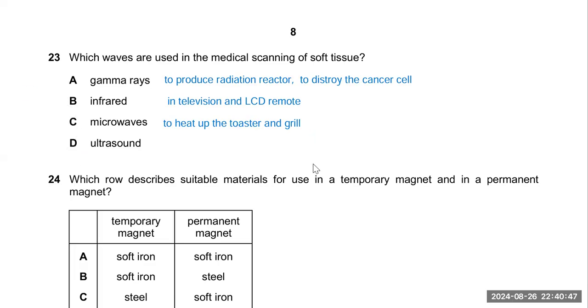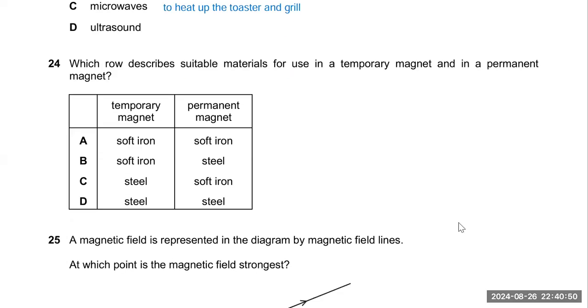Okay, next is, which row describes suitable material for use in temporary magnet and permanent magnet. For temporary magnet, we mostly use soft iron. I will give a little bit of a hint about temporary magnet.